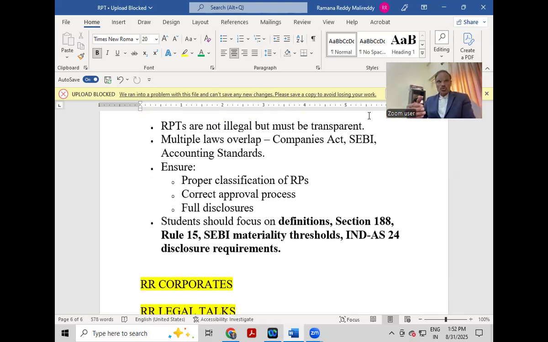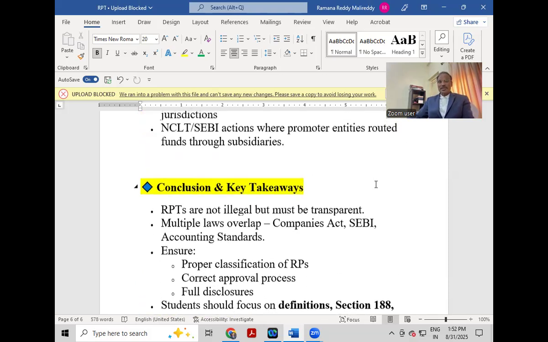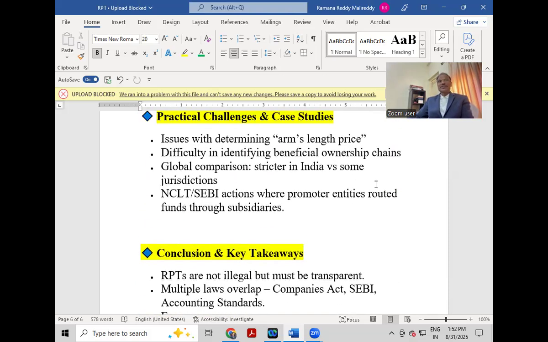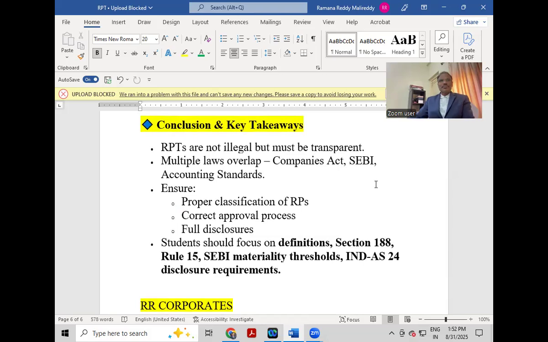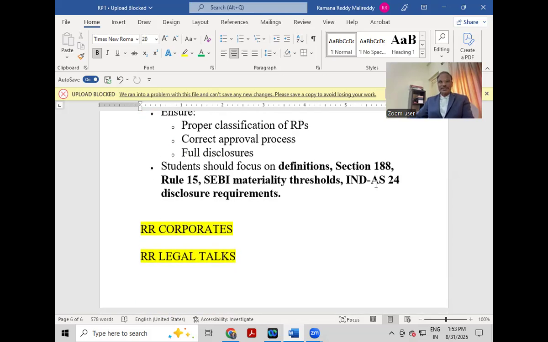My advice to students is to focus on definitions, Section 188, Rule 15, SEBI materiality thresholds, Ind AS 24 and disclosure requirements. Hope you are clear about related party transactions under the Companies Act, SEBI LODR and accounting standards, and the penalties, consequences, case studies, practical challenges and takeaways.